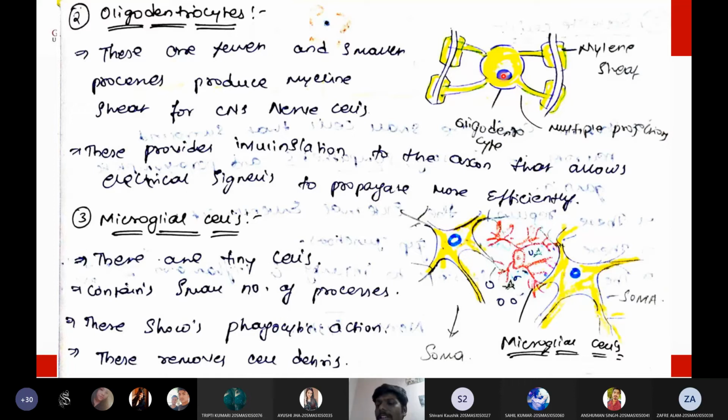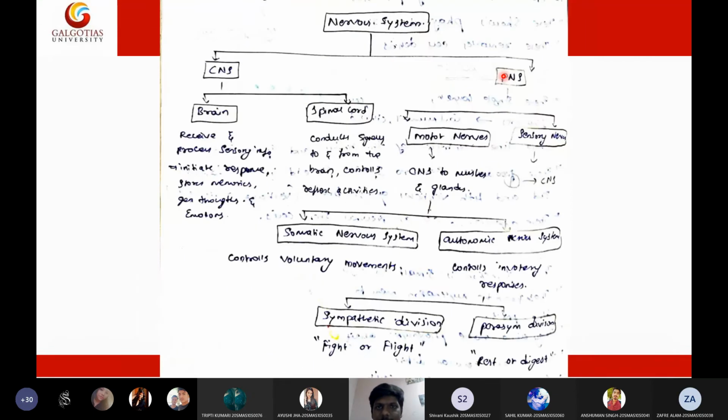Satellite cell. Very good. So this is all about the nervous tissue, students. So you are on the right track. Then next I kept a small classification. Anyway, you need not know this one right now. This is the classification of the nervous system.